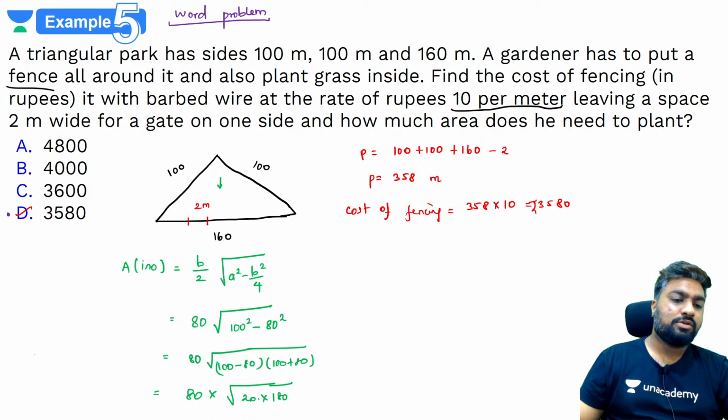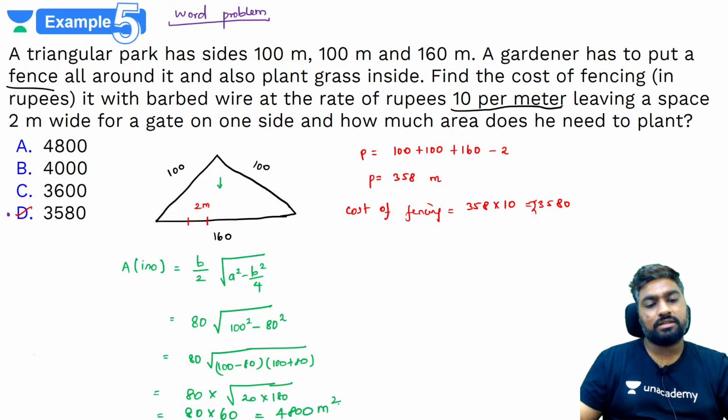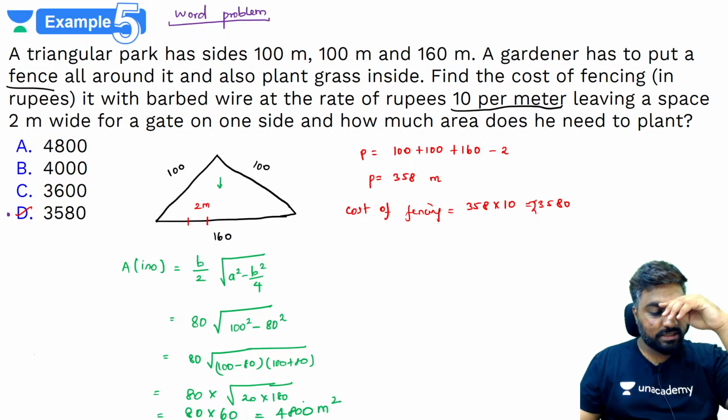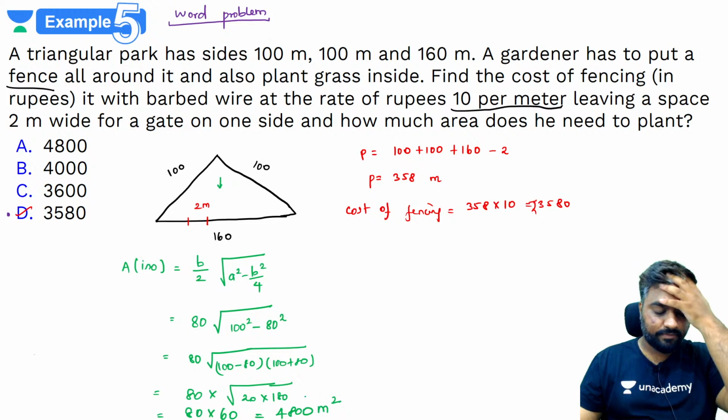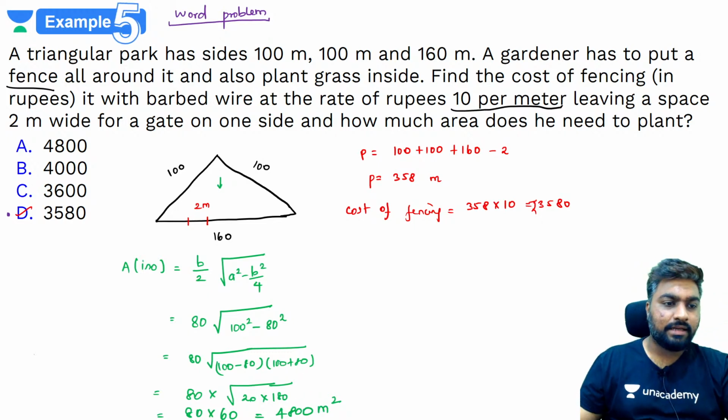How much is this? 20 into 180. 2 into 18 is 36. Root 3600 is 60. This is 2 zeros. Yes, so you have 80 into 60. 80 into 60 is what? 4,800 meters square. Although this is not asked here. Yes, it is not asked here. Okay? Done.